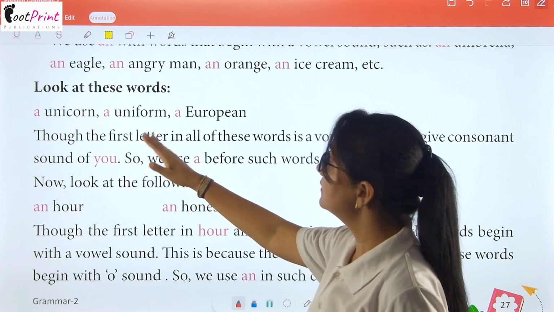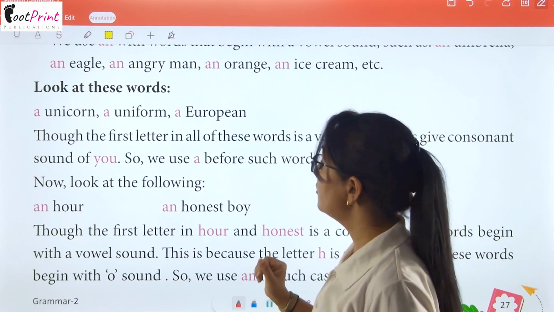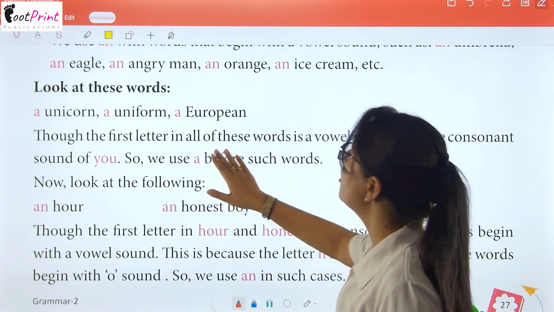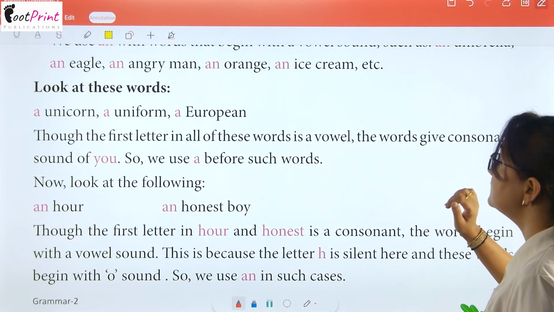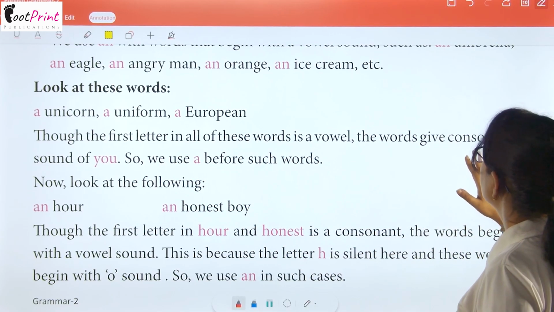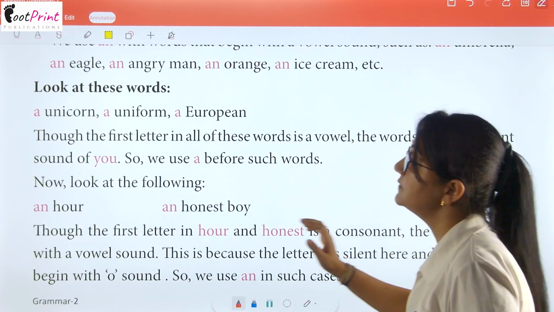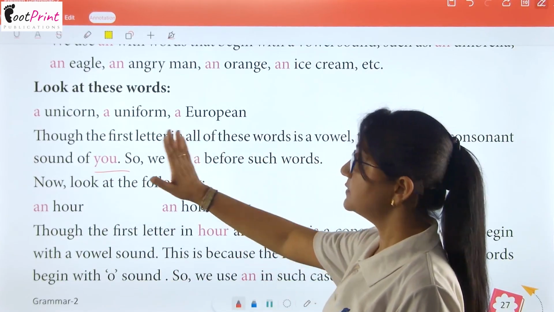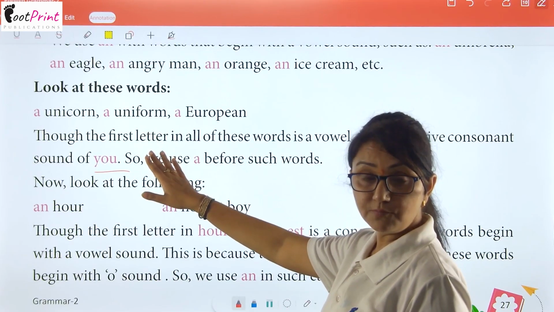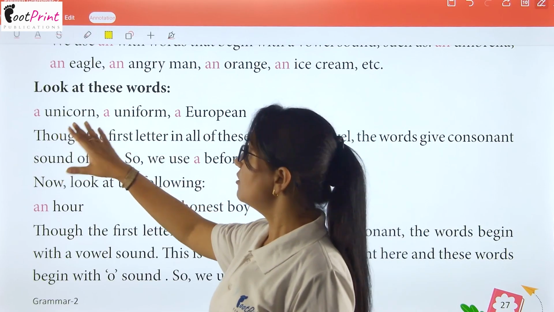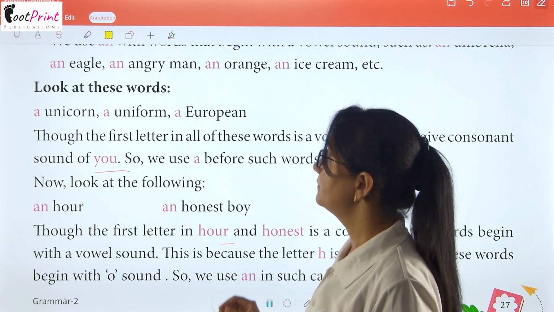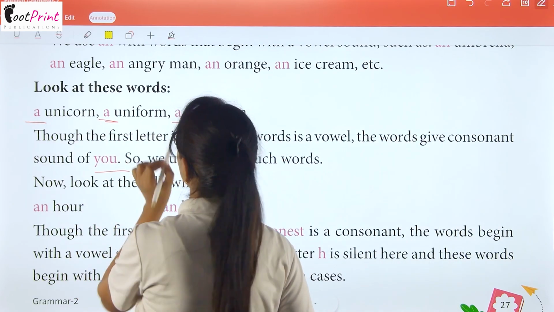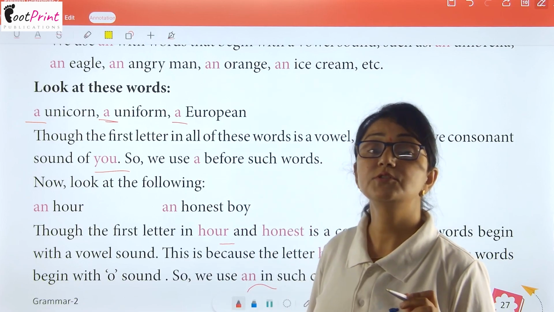Next, look at these words: a unicorn, a uniform, a European. Though the first letter in all of these words is a vowel, the words give the consonant sound of U. अब आप देखिए इसमें जितने भी वर्ड्स आपको ऊपर दिए हुए हैं, a unicorn, a uniform, a European, इसमें आपको देखना है कि वर्ड से पहले क्या पुट किया हुआ है?